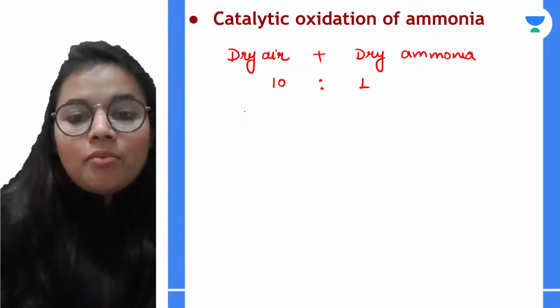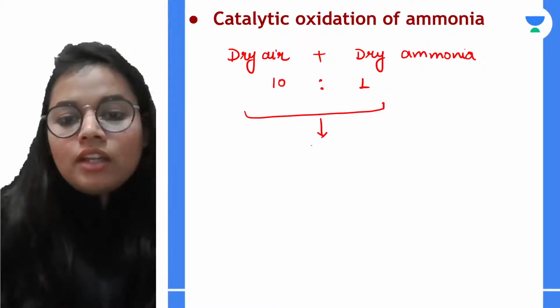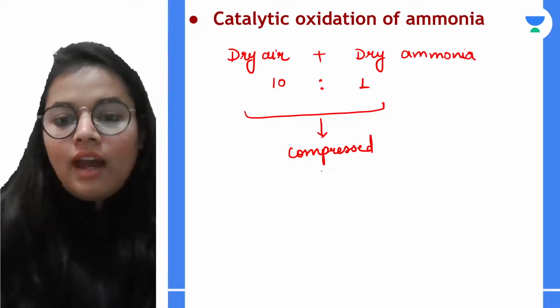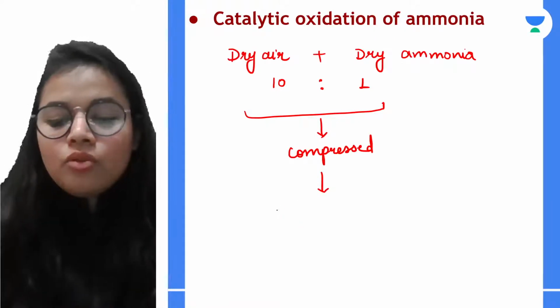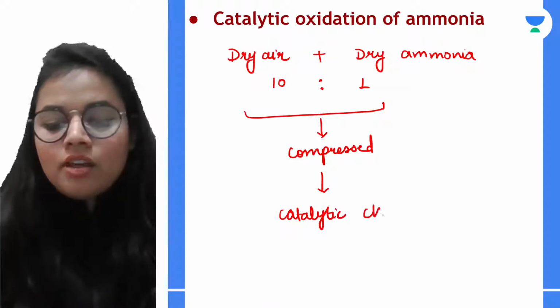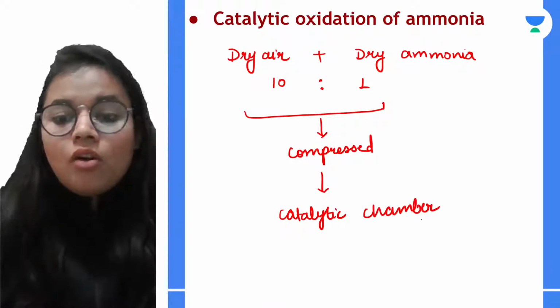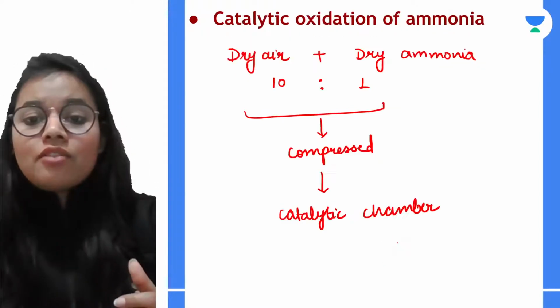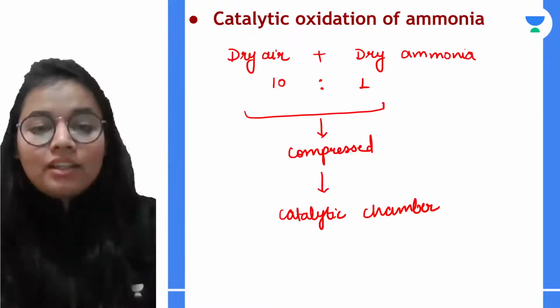Now what am I doing? This particular mixture is compressed and passed into a catalytic chamber. Over here, please remember that the catalyst that we are using is platinum.